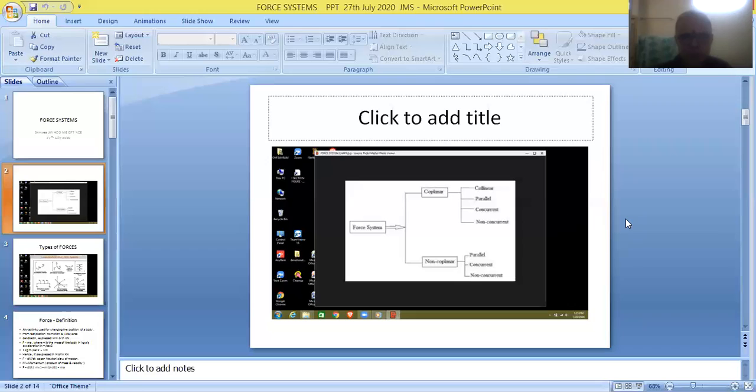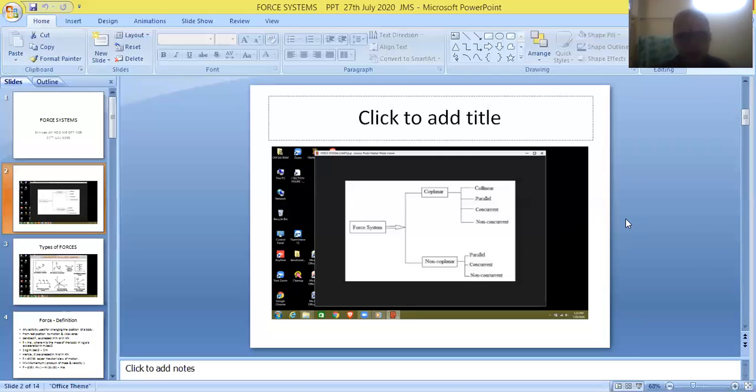So, friends, we have to be aware of these combined definitions. If they are lying in the same plane, they are called coplanar forces. Lying in a straight line, collinear forces. Parallel to each other, parallel forces. And meeting at one particular point, concentrating at one particular point, acting at one particular point, called concurrent forces.